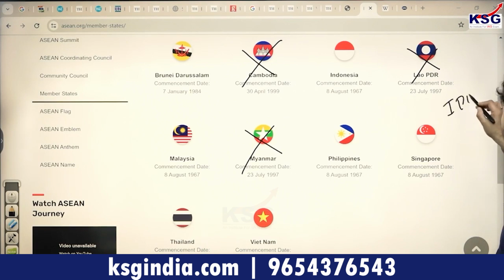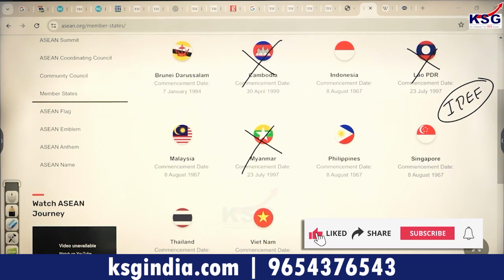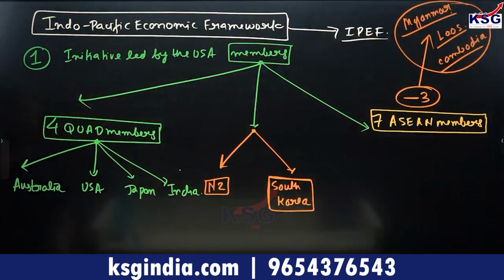A very simple way of understanding the composition of IPEF is India, USA, Australia and Japan, who are Quad members. Other allies of the USA in this area are New Zealand and South Korea. That is another 2 countries, and plus this you have 7 ASEAN nations. This is the entire composition of the Indo-Pacific Economic Framework. I hope you understand the point with regard to its composition.